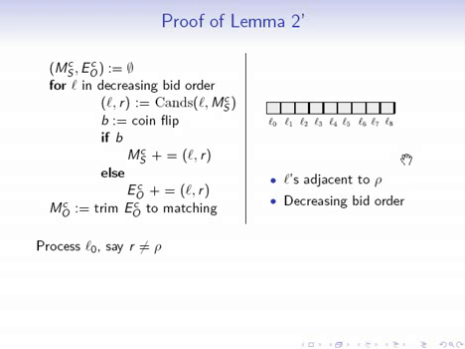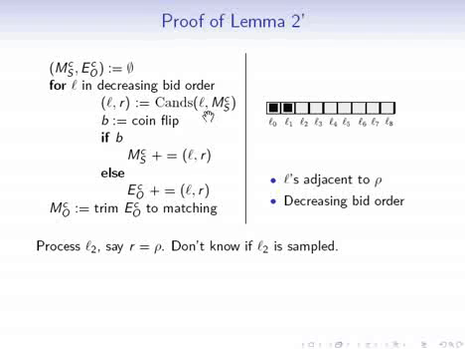The first thing that's going to get processed, since we're processing bidders in decreasing bid order, is L0. Now suppose that rho doesn't come out as a candidate to L0, so it isn't returned by the candidate function. That means that we're neither going to price nor sell rho using L0, so I'm going to indicate that with a black box. Let's say that when we process L1, rho also doesn't come out as a candidate. Again, this means we neither price nor sell rho using L1. That's another black box.